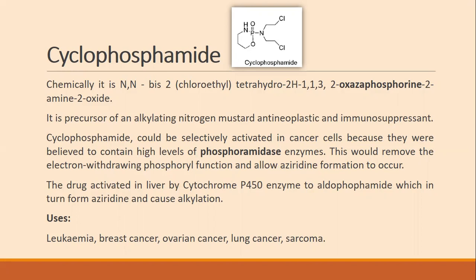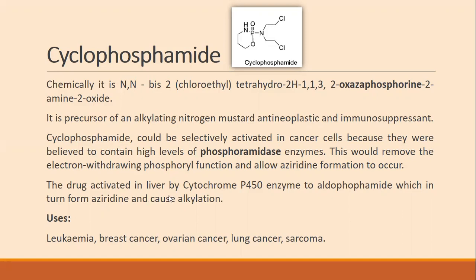So when cyclophosphamide is administered into the body, it targets cancer cells. And as the cancer cell consists of a high level of phosphoramidase enzyme, it will remove the electron-withdrawing phosphoryl function and thereby form a reactive aziridine ring, and this reactive aziridine intermediate formed from cyclophosphamide then causes DNA cross-linking.